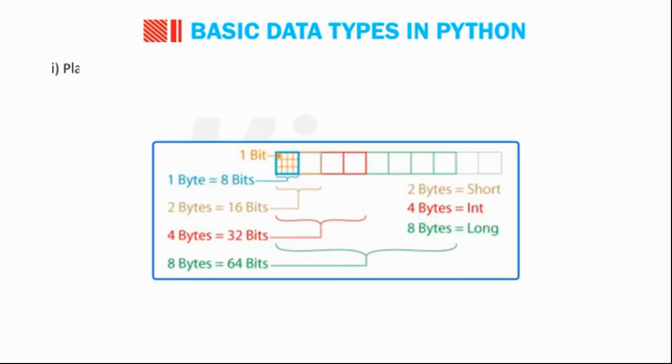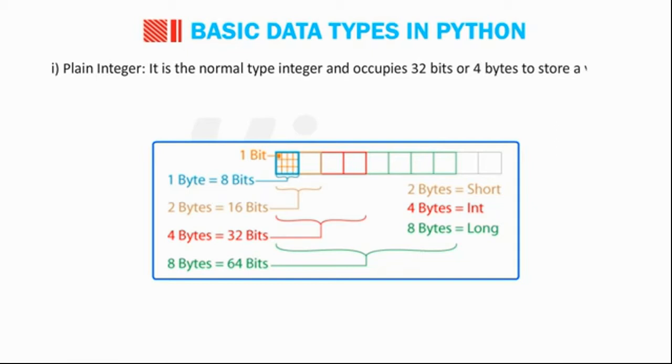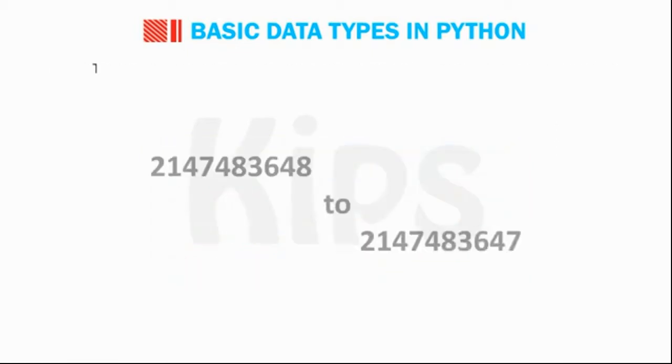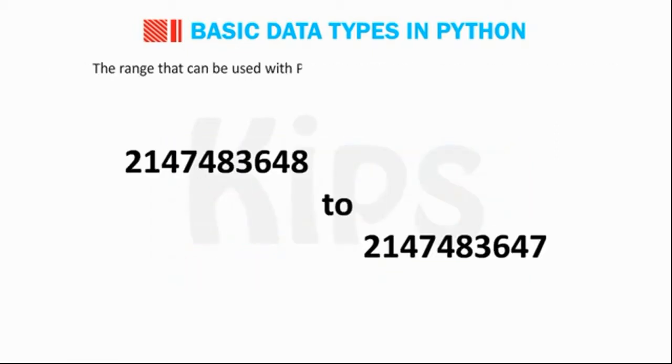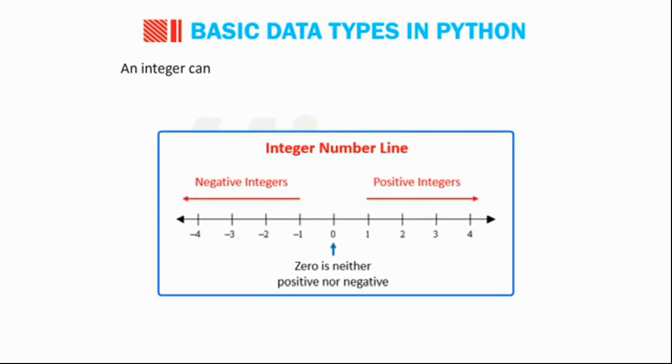Number 1, plain integer. It is the normal type of integer and occupies 32 bits or 4 bytes to store a value. The range that can be used with a plain integer is -2147483648 to 2147483647. An integer can hold positive as well as negative values within this range.